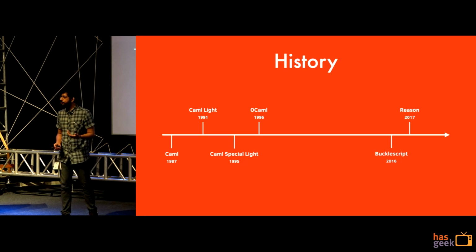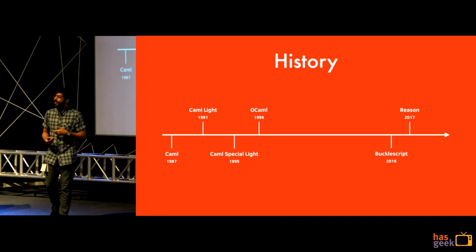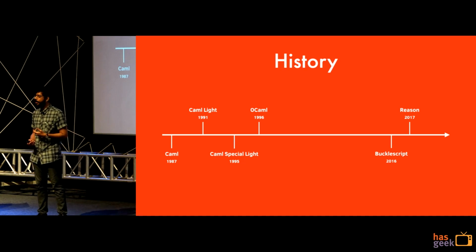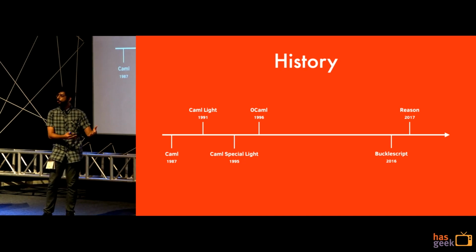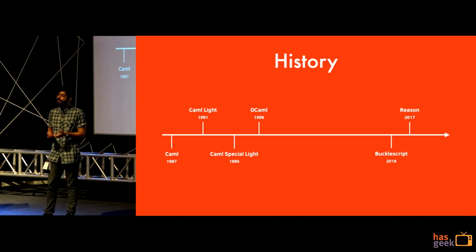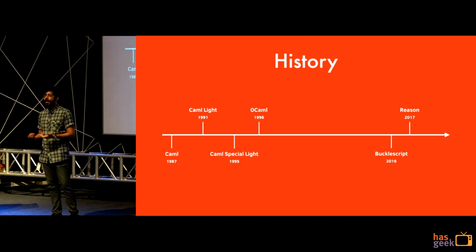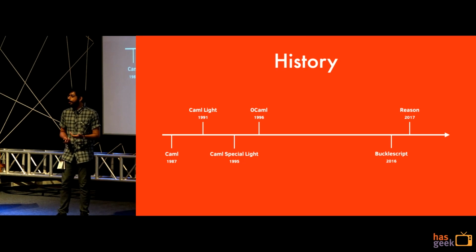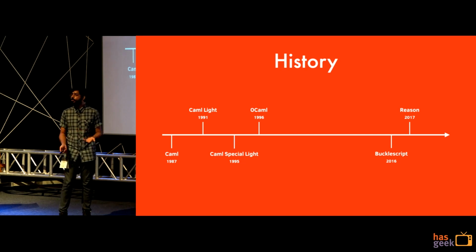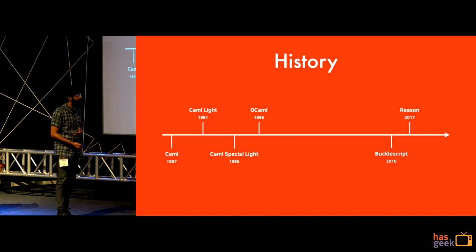For a bunch of us who come from a web development environment, we like the way our JavaScript is written. We like our brackets. We like seeing things in a certain way, right? So why don't we take this old functional programming language and make the syntax a little easier for JS devs to understand? Because that's always been the difficult part, right? We can bike shed indefinitely over this language has referential transparency, this language has Y, but at the end of the day, if it looks like garbage, I'm not going to write in it. That's the truth. That's what it all boils down to. Does it look pretty enough for me? Does it look readable enough for me? So that's what Reason does.